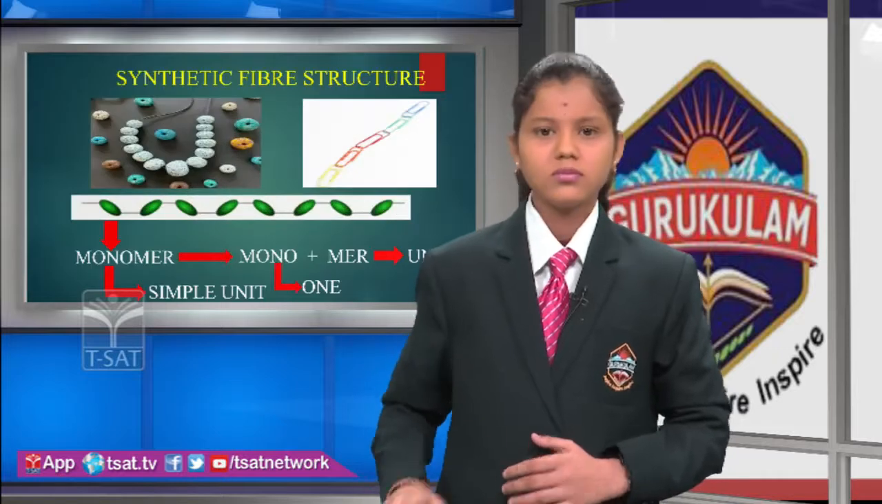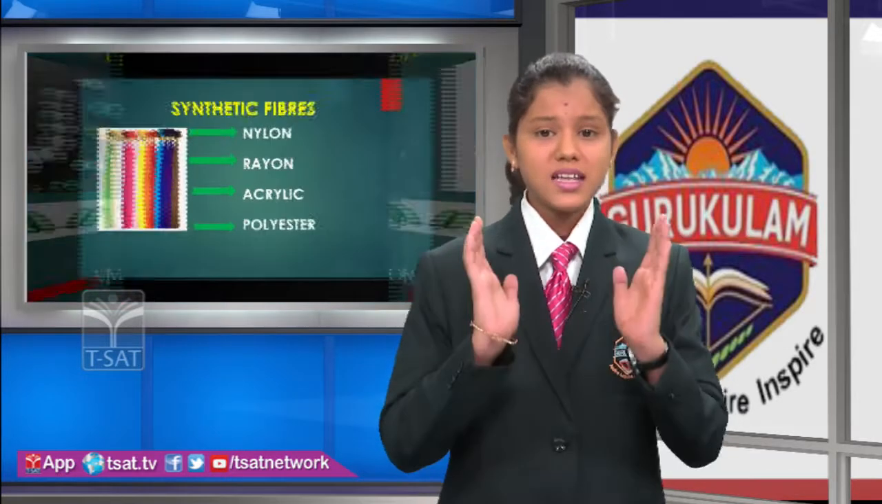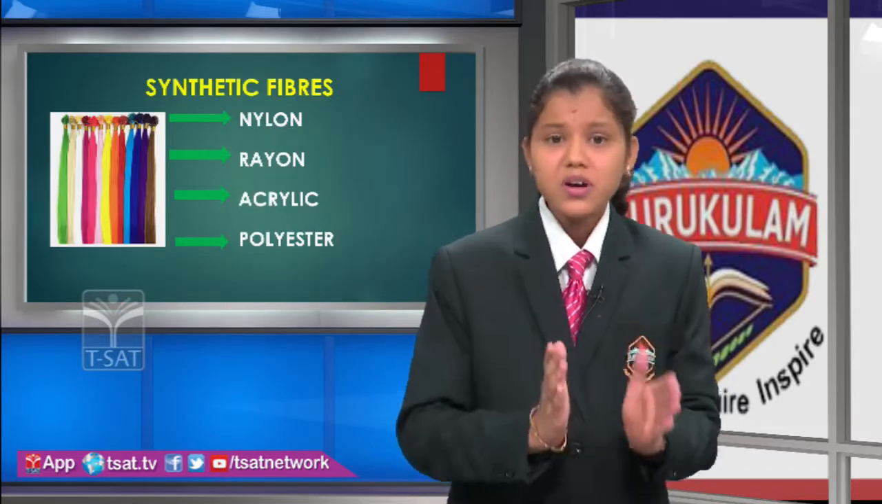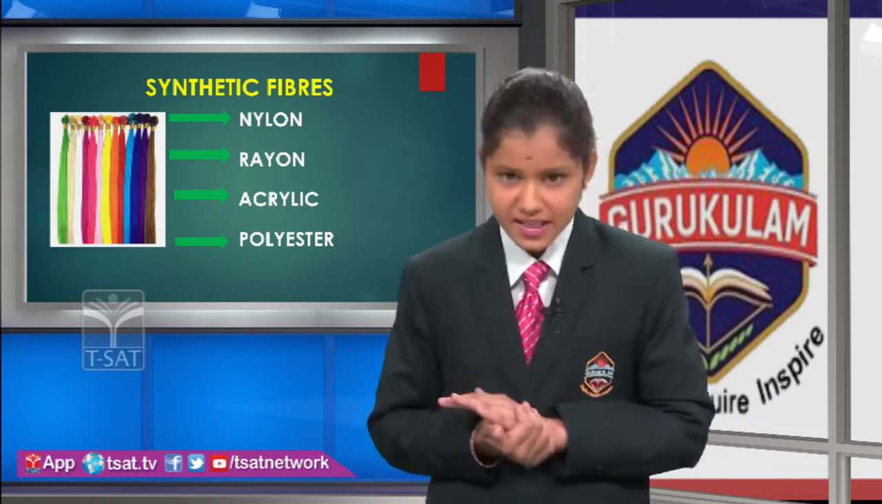In olden days, they used only natural fibers. As the population increases day by day, the natural fibers are decreasing. For that, scientists introduced one type of fiber called artificial fibers. Artificial fibers are also known as synthetic fibers. Friends, I think you all got what my topic is today. Today my topic is about synthetic fibers. Synthetic fibers are the man-made fibers.